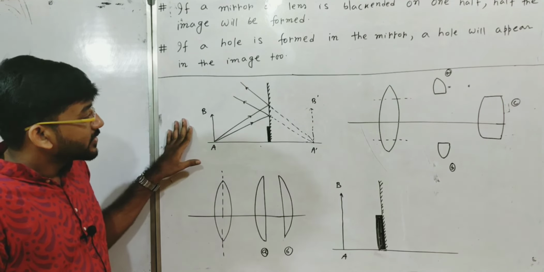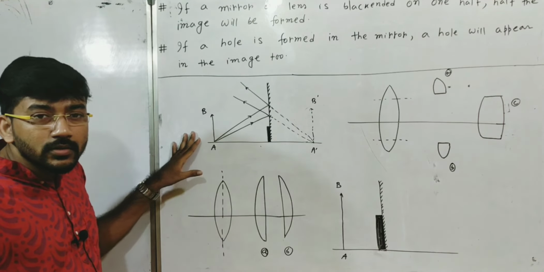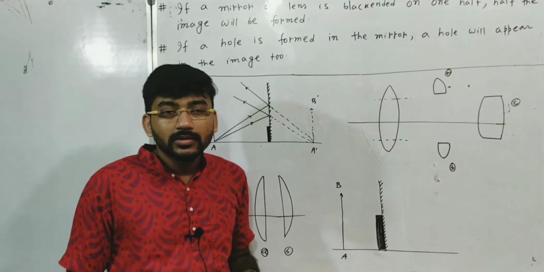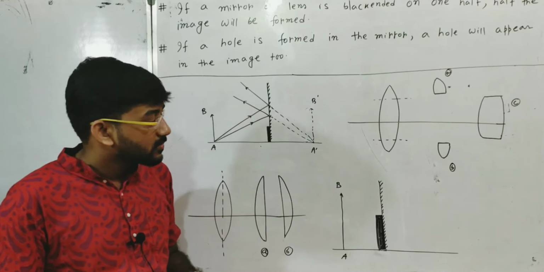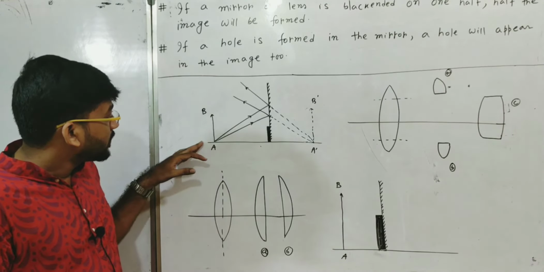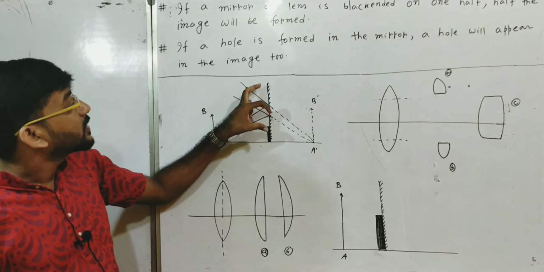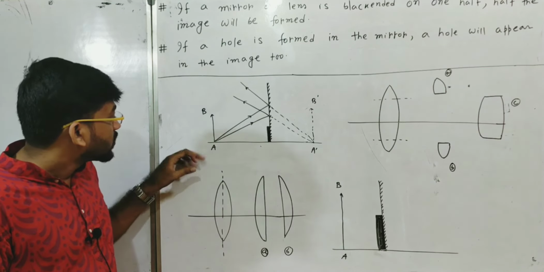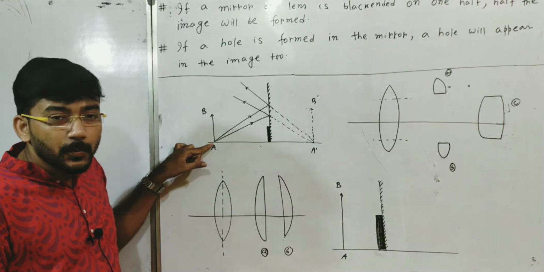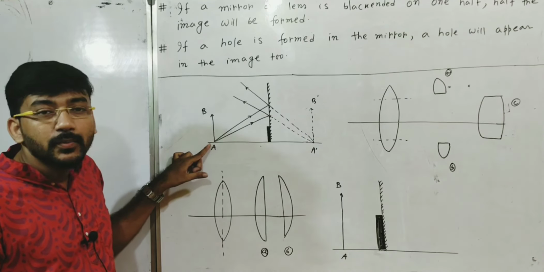So to understand this, we first have to know the requirement for image formation of any point. Here I have taken this object AB, and this is the mirror, and some portion is blackened. If we talk about this point A, then how will the image of point A form?